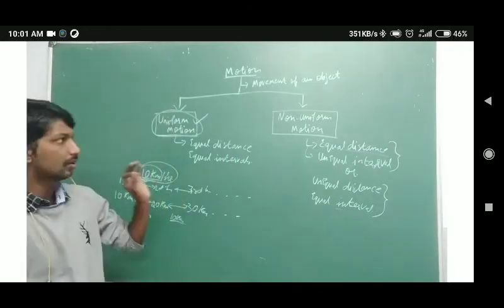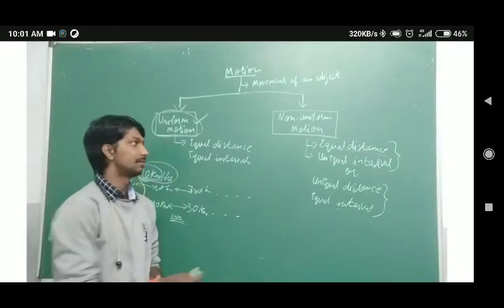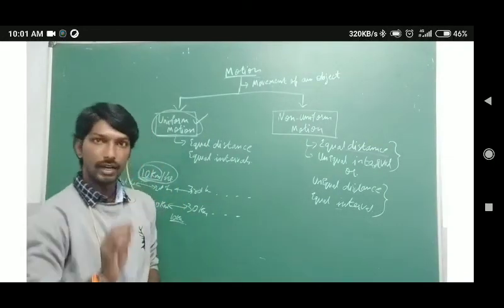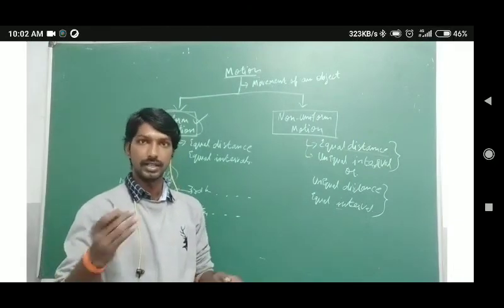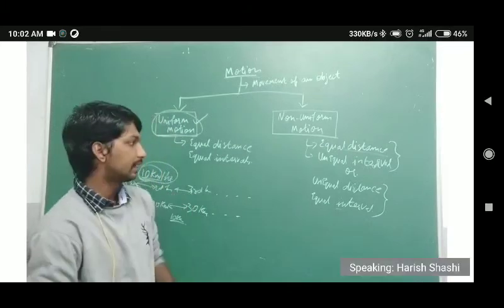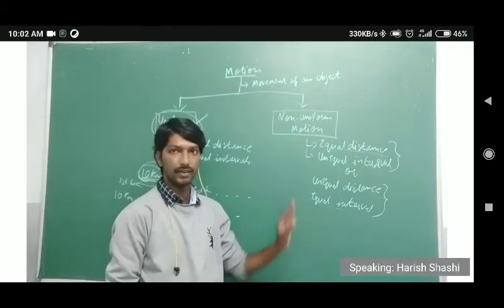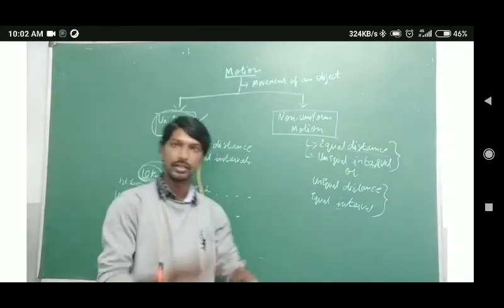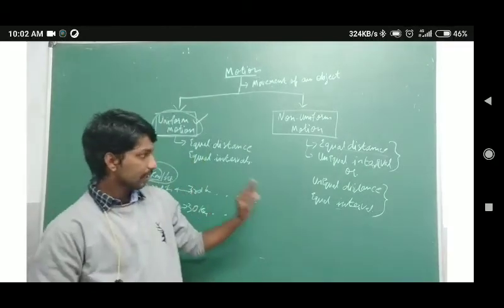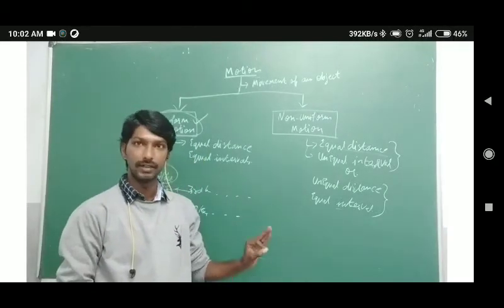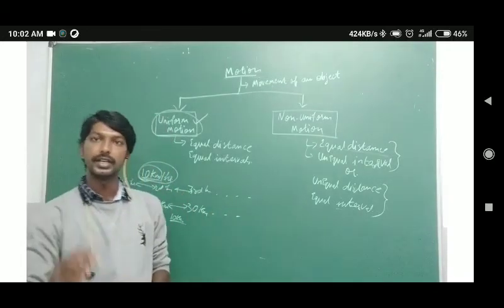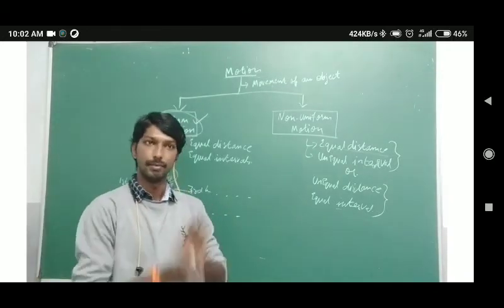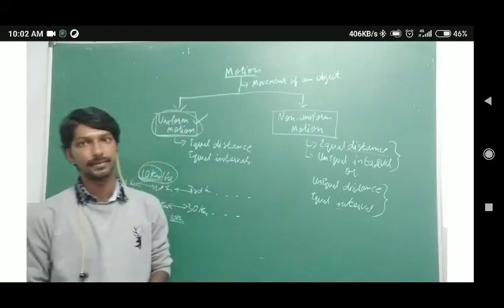This is non-uniform motion, which means an object covers equal distance in unequal intervals, or an object covers unequal distance in equal intervals. Both mean the same.